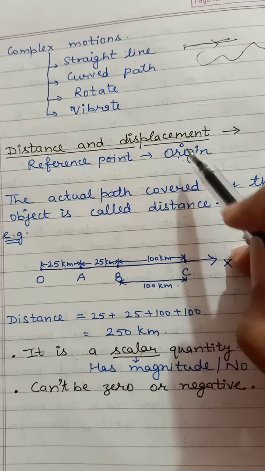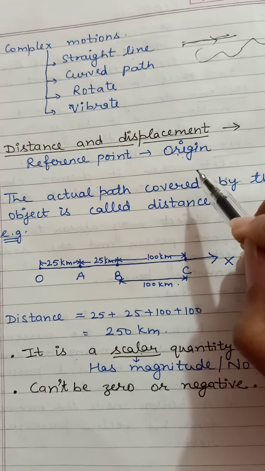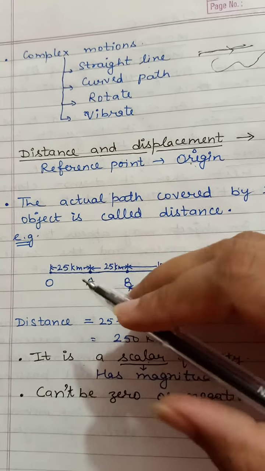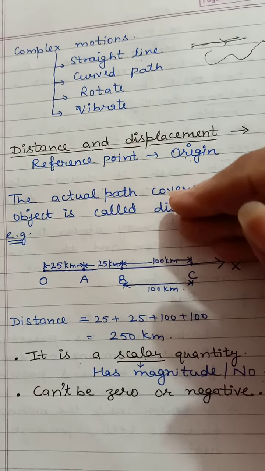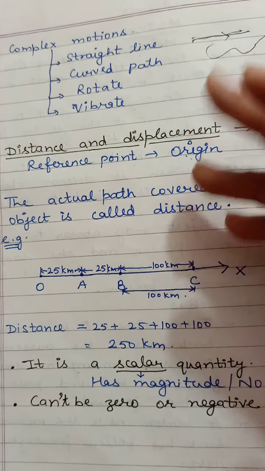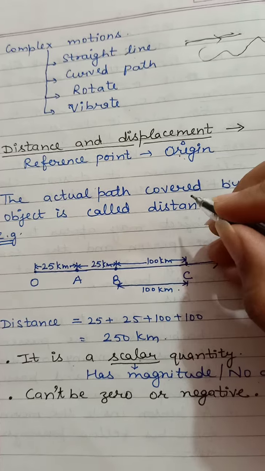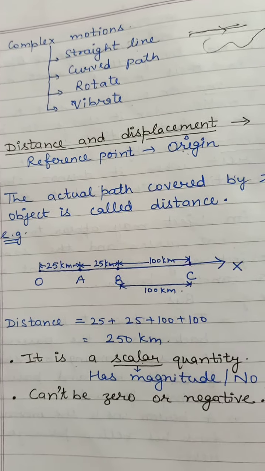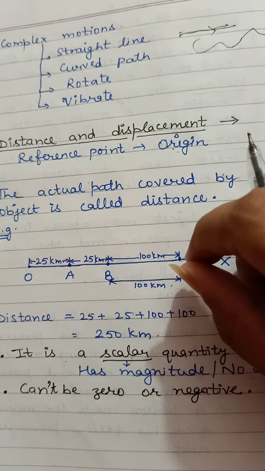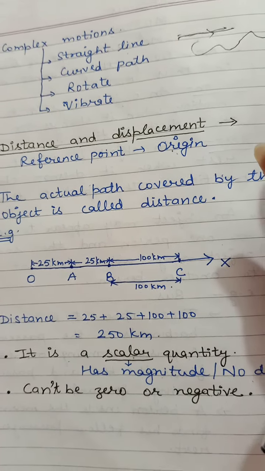Firstly we need to select the origin or the reference point. For example, the distance between your house and your school is 15 kilometers or 5 kilometers; the reference point is your house or your school. So we should select one reference point for taking these examples.